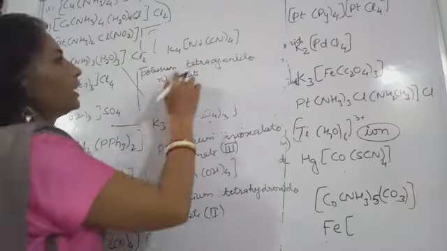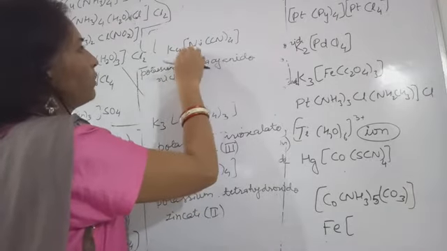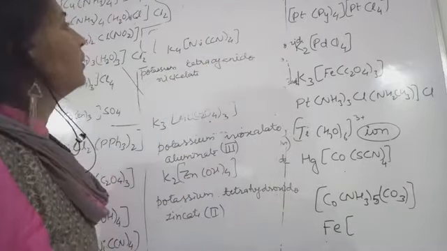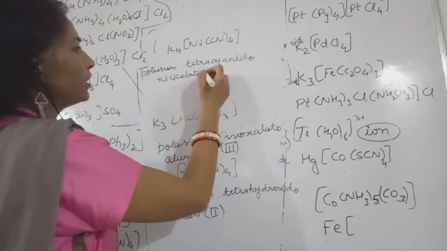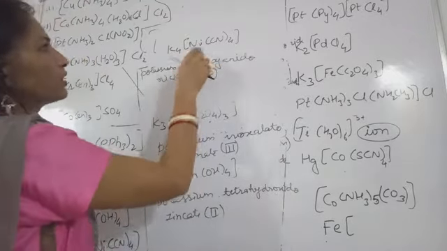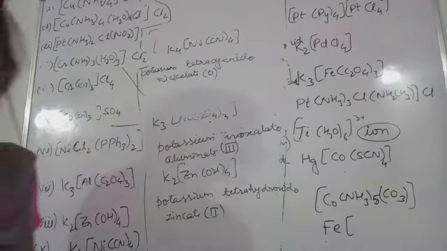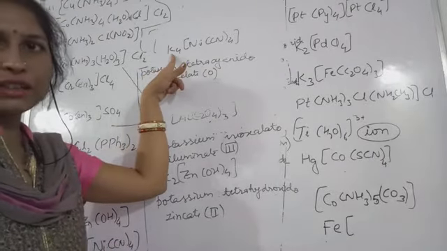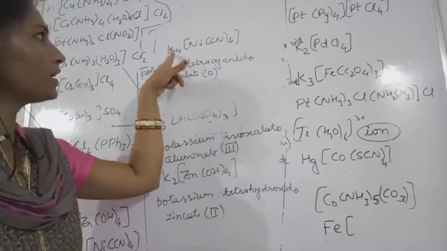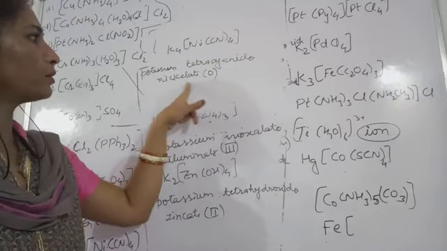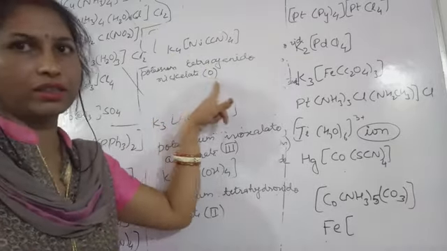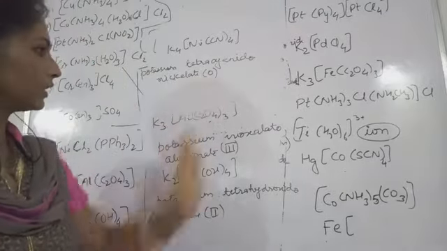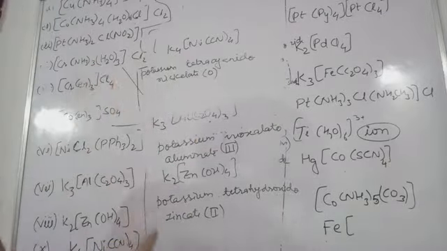So nickelate, and what charge will be acquired by this nickel? Ni 0, 0 charge. Why? Because the CN will acquire minus 4 charge, and minus 4 charge will be cancelled by these 4 positive charges. So nickel will be showing 0 oxidation state. Okay, so this was all about this side, we completed.